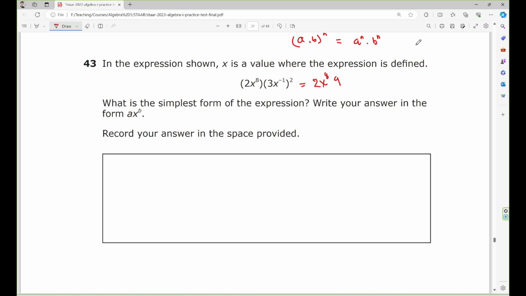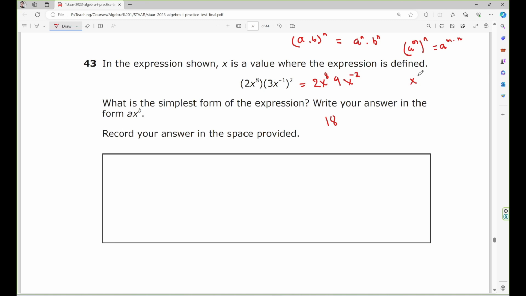Now, I have another formula, A to the M, all to the N. It's going to be A to the M times N. So it's going to be S to the negative 1 and then to the power 2. Alright, so I just multiply the power. So it's going to be S to the negative 2 because negative 1 times 2 is going to be negative 2. Alright, so next one, 2 times 9 is going to be 18. Now S to the 8 times S to the negative 2.